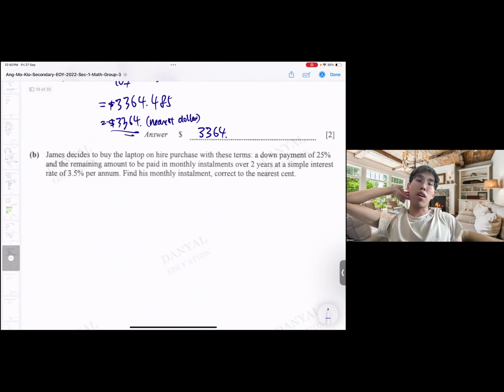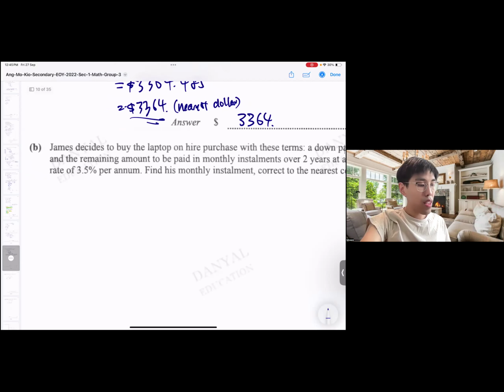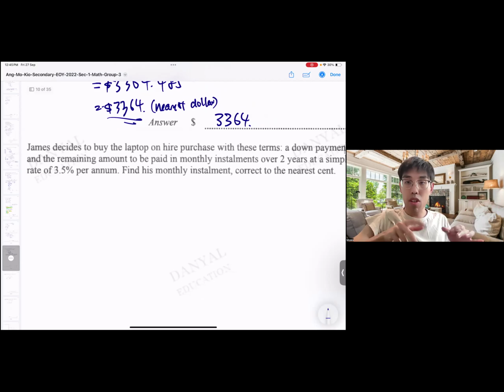James decided to buy a laptop on hire purchase. Down payment of 25%. Remaining amount to be paid in monthly installments over 2 years at a simple interest of 3.5% per annum. Find his monthly installment, correct to the nearest cent. Actually, this question is very straightforward really. Why? Because we just need to understand from the wordings how they break down the cost. One is down payment, one is monthly installment. So I will show you a diagram. This is what I normally use to teach students as well.